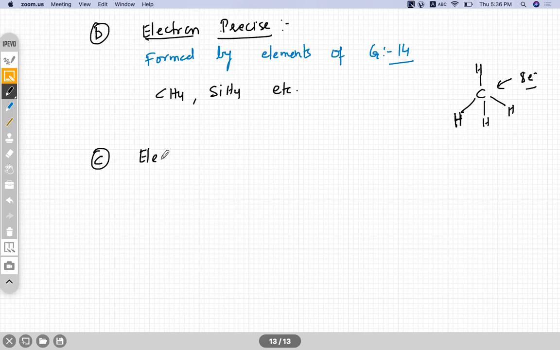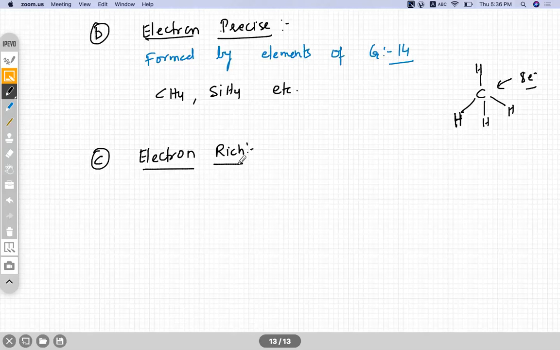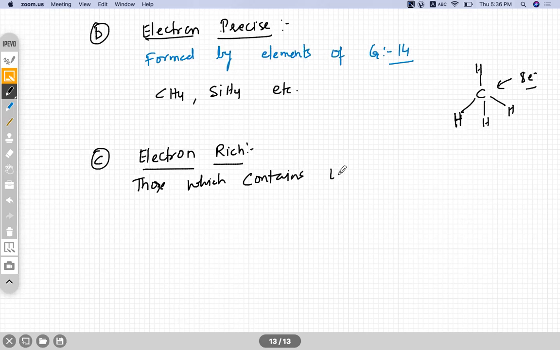Similarly, the third type we have is electron rich. Electron rich hydrides are those which contain lone pair, which has tendency to donate electron pair. So we must have lone pair for this. It is formed by the elements of group 15 to 17. Group 15 also forms, group 16 also forms, and group 17 also forms.